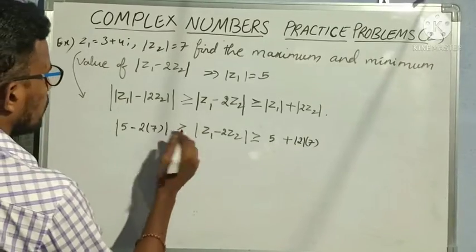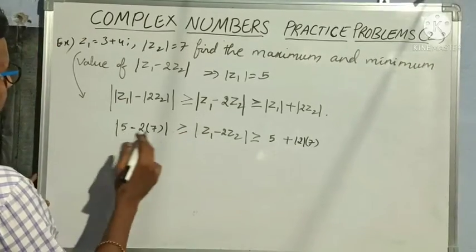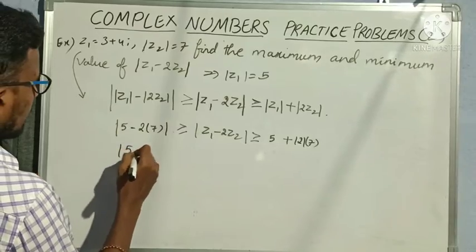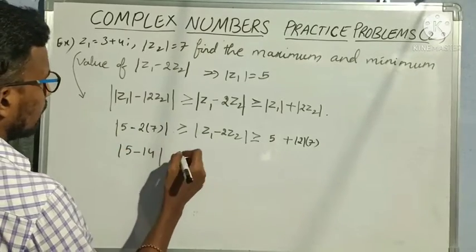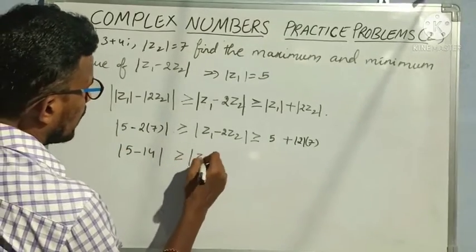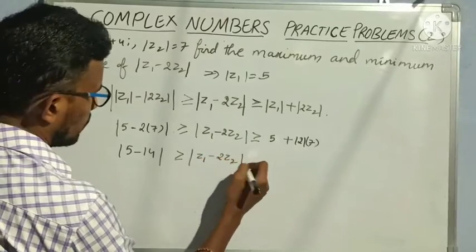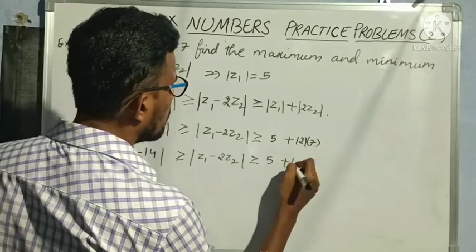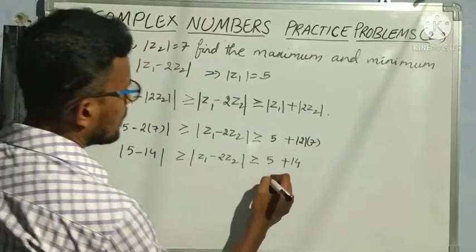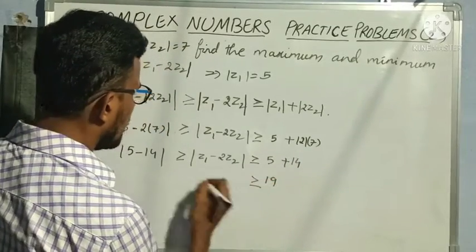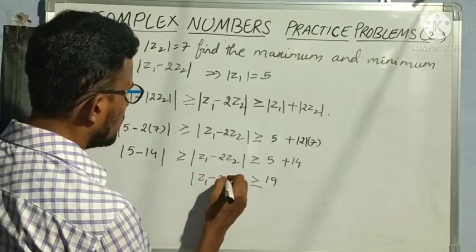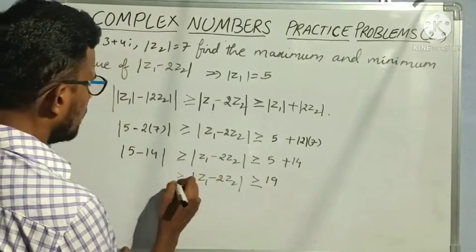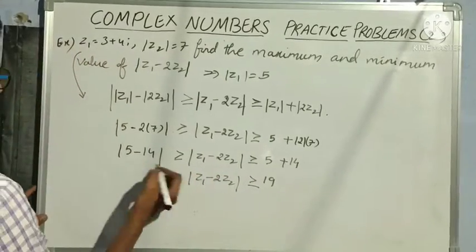So modulus of 5 minus 2 into 7, which is 14, is greater than or equal to modulus of Z1 minus 2Z2, which is again greater than or equal to 5 plus 2 into 7, 14. So on this side we get 19 greater than or equal to modulus of Z1 minus 2Z2, which is less than or equal to 5 minus 14, which is 9.